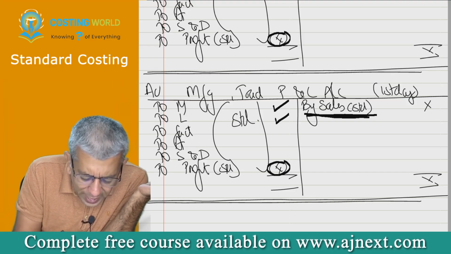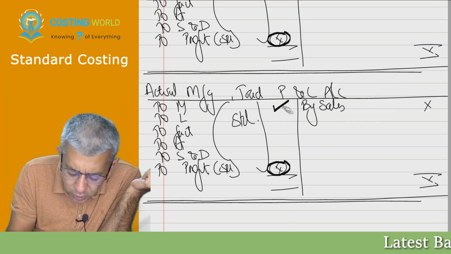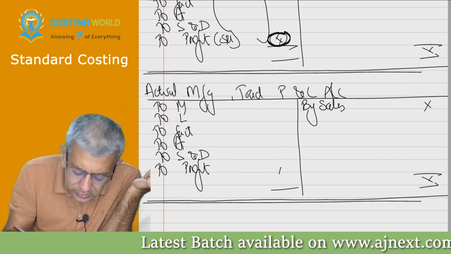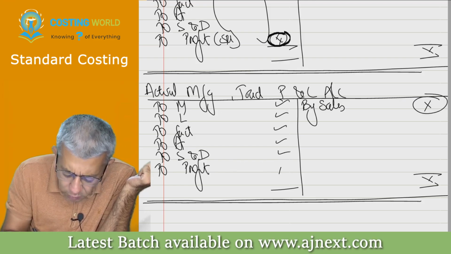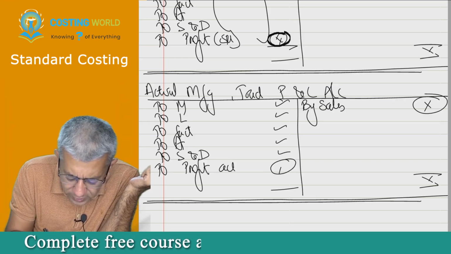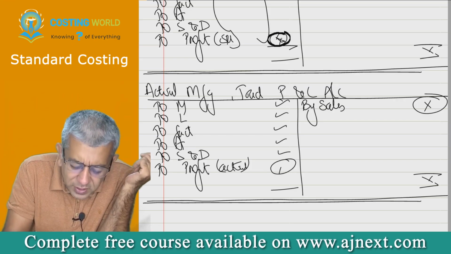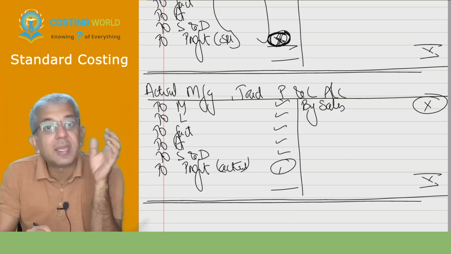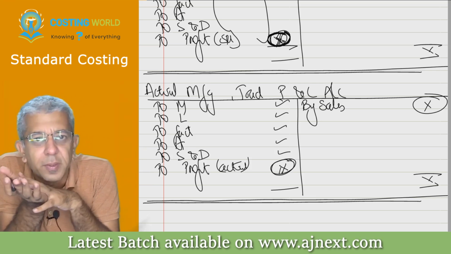You will be making actual manufacturing, trading and P&L account, whereby in this particular case, you will start to write down your actual sales, your actual cost, and obviously what in the end you will be getting over here, this particular profit will be nothing but actual profit. You all will understand on the first day what we thought, we'll be getting standard profit, but on the last day, what you all will be getting is your actual profit.